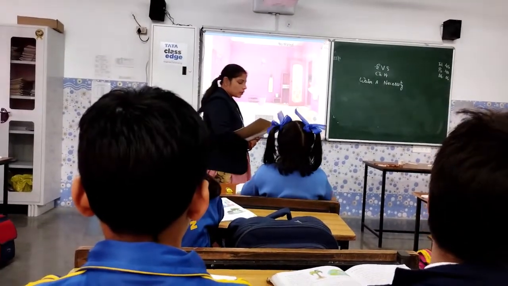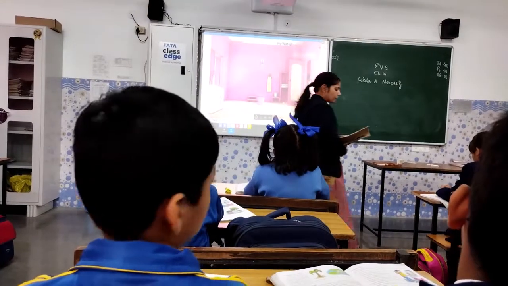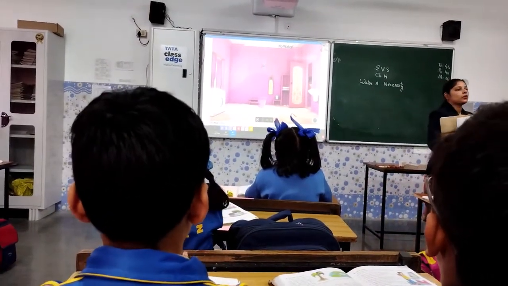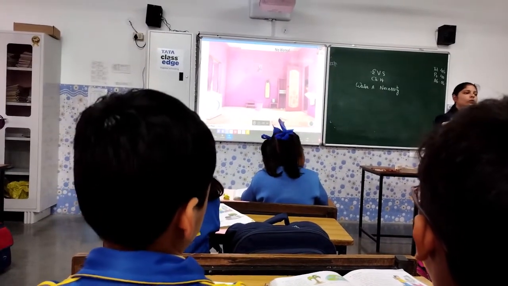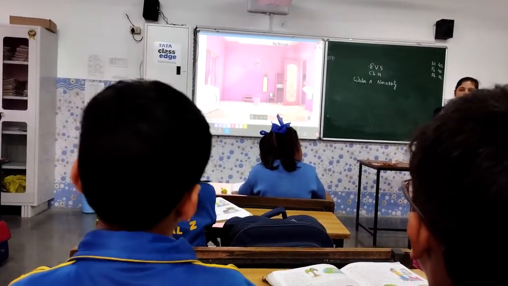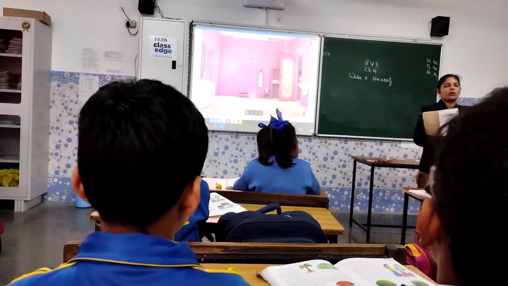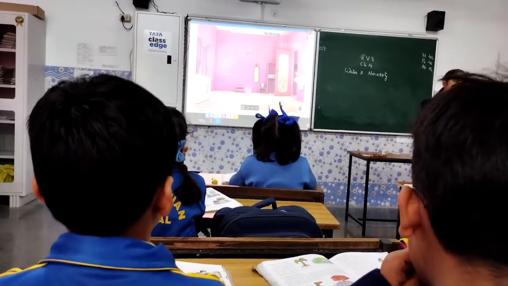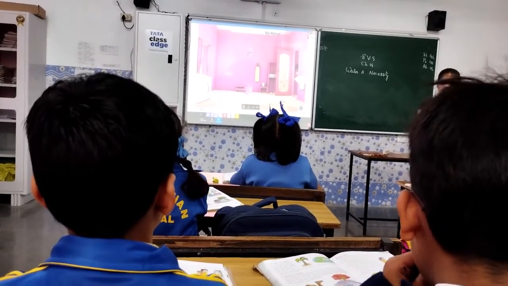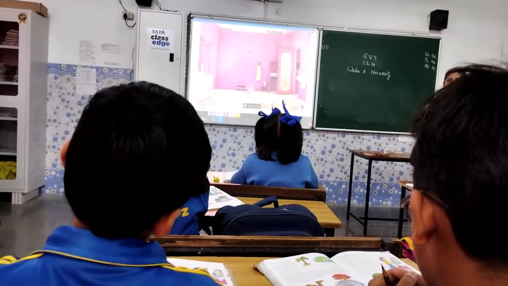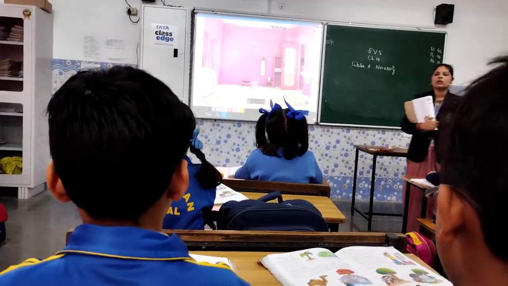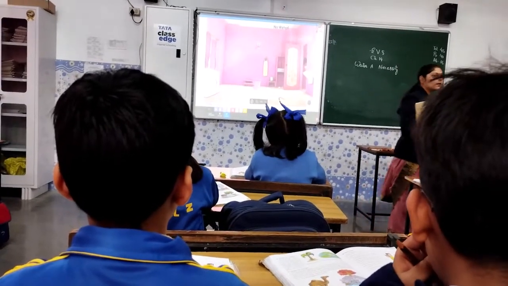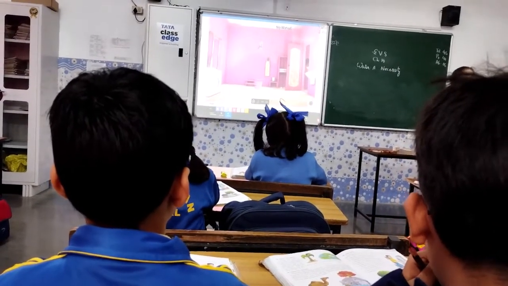Second one is use bucket and a mug to have bath instead of taking shower. Now, if I am giving you one bucket of water to bath, you will bath in that itself. एक bucket में complete कर देंगे. But if I have told you कि you can use shower, वो shower आप 15 minutes के लिए भी use कर सकते हैं, 20 minutes के लिए भी use करते हैं, half an hour के लिए भी use कर सकते हैं. So in which of the method you are wasting water? And in which method you are saving water? So which method we should use?